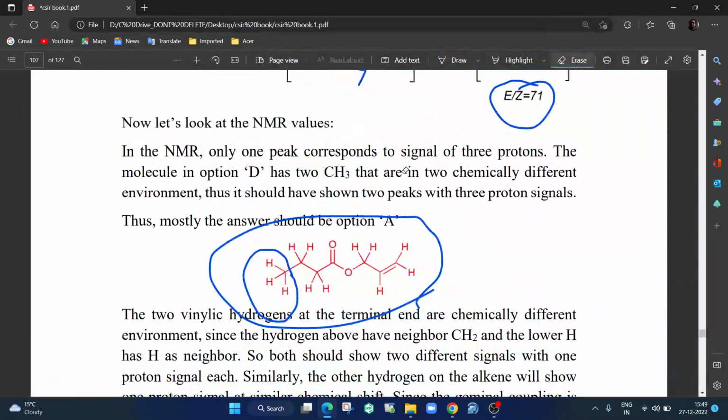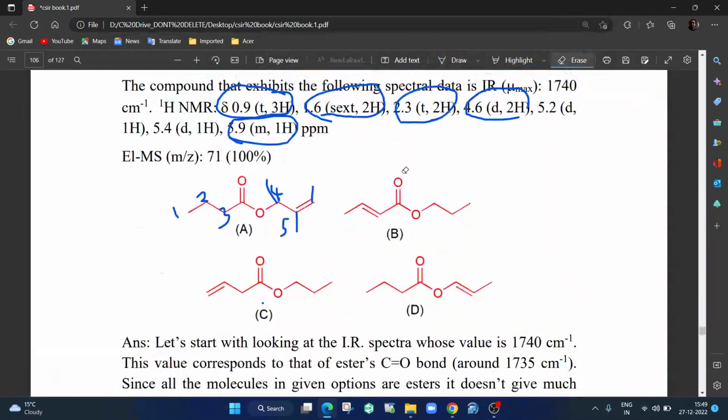Let me erase it. Oh, here I was showing right here, yeah. This hydrogen will first be split by trans, so it will come as a doublet, and then again split by this hydrogen because cis has a lower coupling constant, okay. So first a doublet, then a doublet of doublet, and then by these two hydrogens, a doublet of doublet which will again be split into a triplet, so that is a multiplet, okay. So we have got this, 5 is done, okay. Now what about these two?